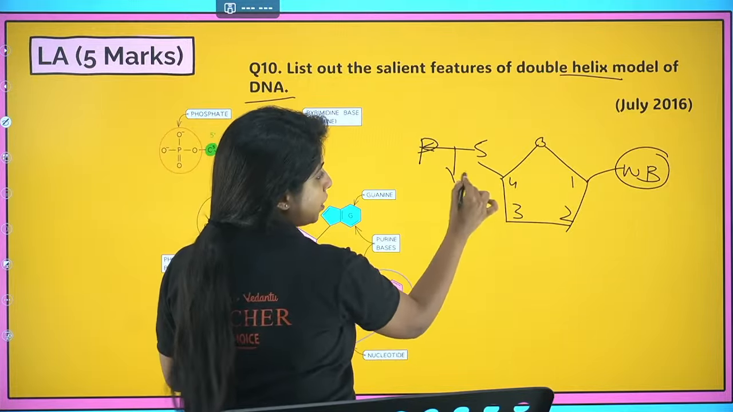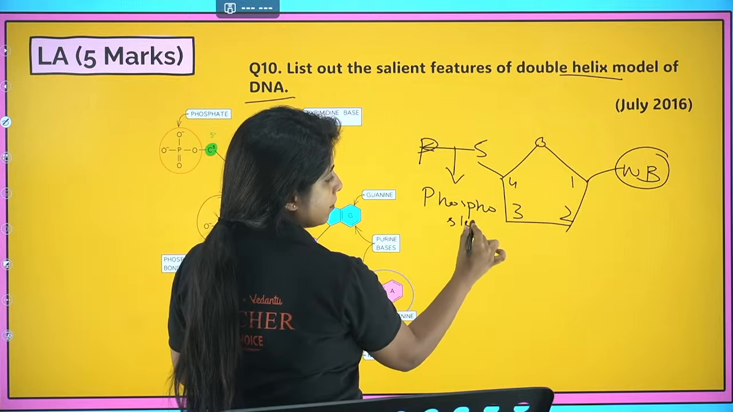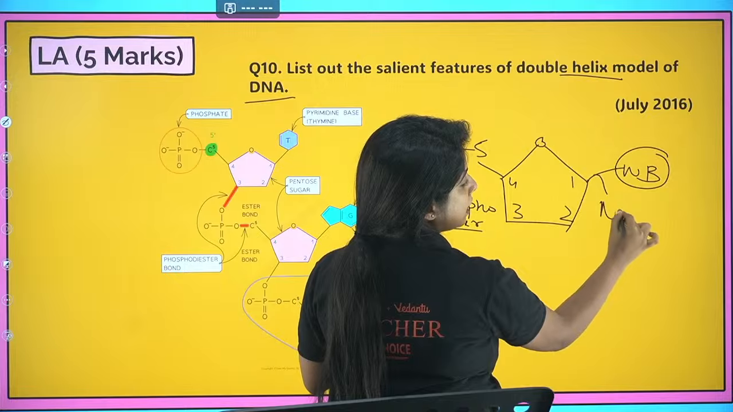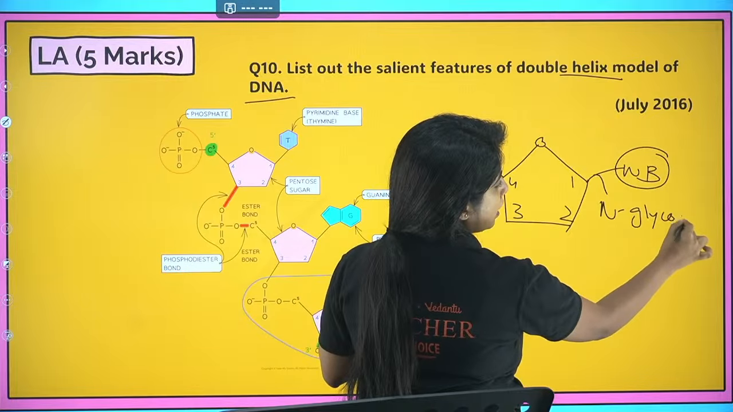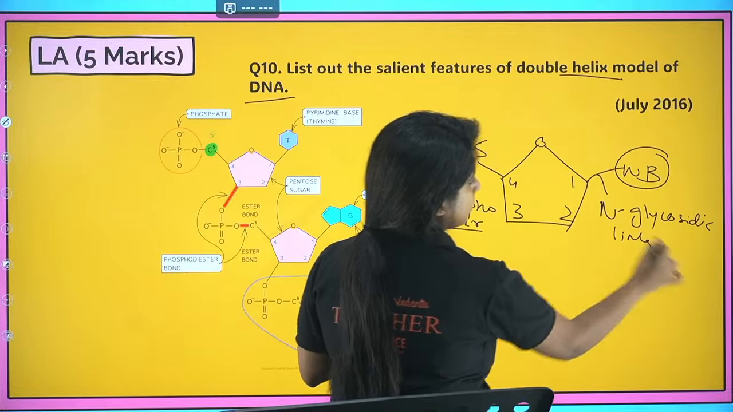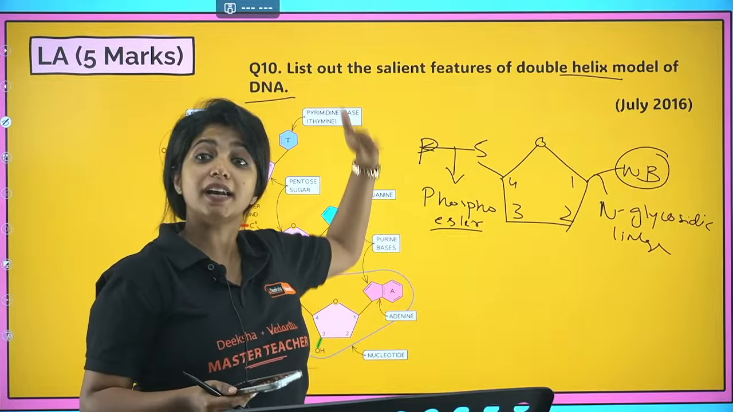What do you call this bond? You call this phosphoester bond. You have to remember the name of the bond, phosphoester bond. What do you call this bond? You call this N-glycosidic linkage. Okay, now this is what? One nucleotide.